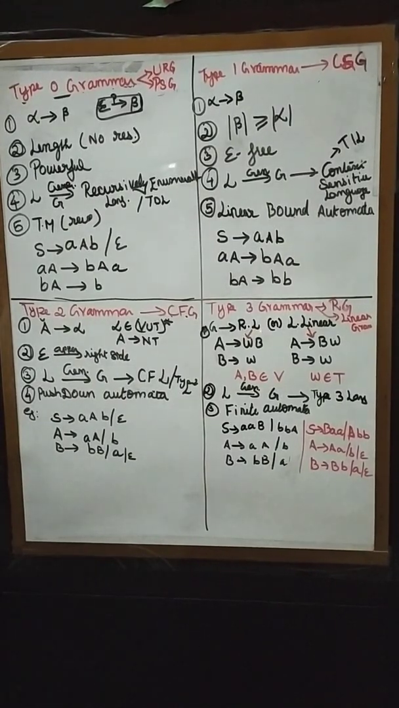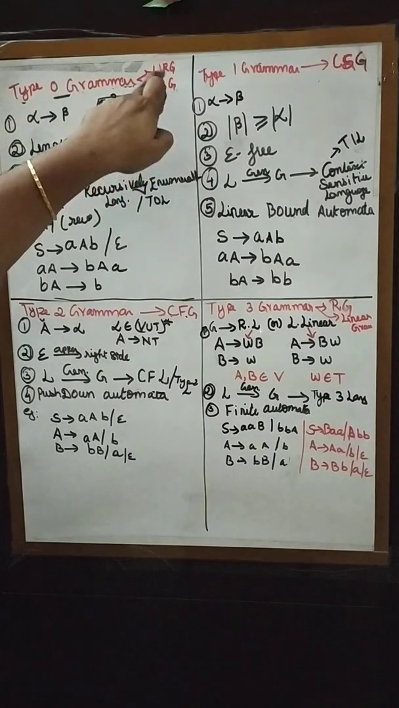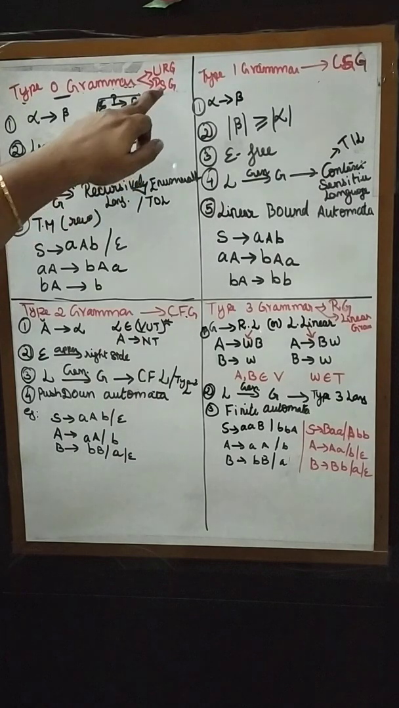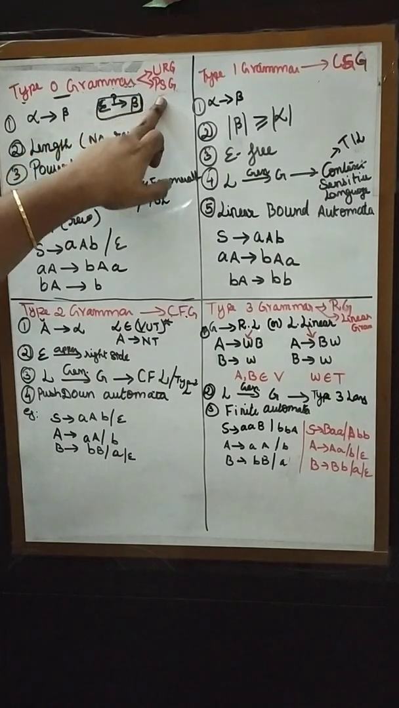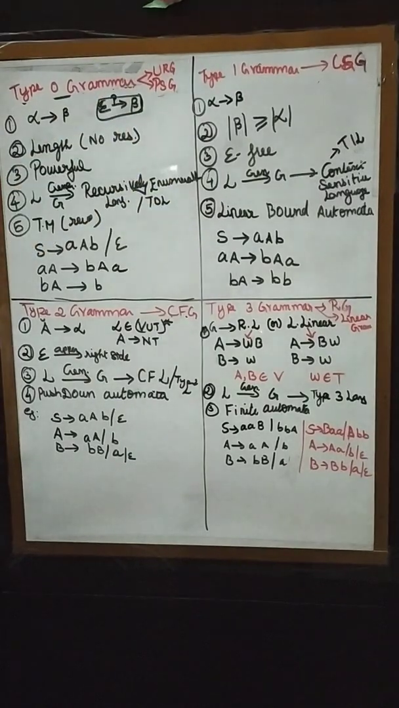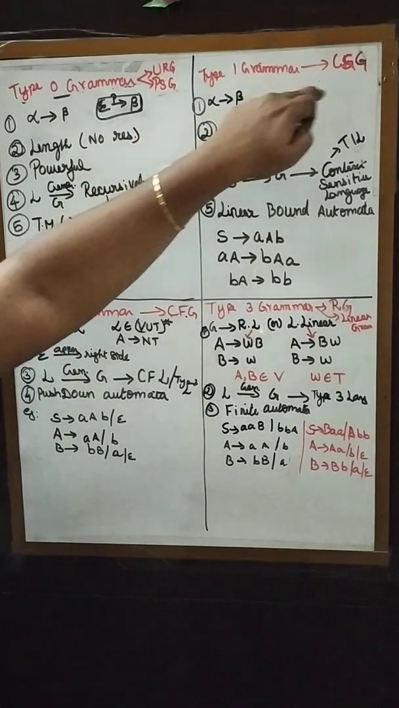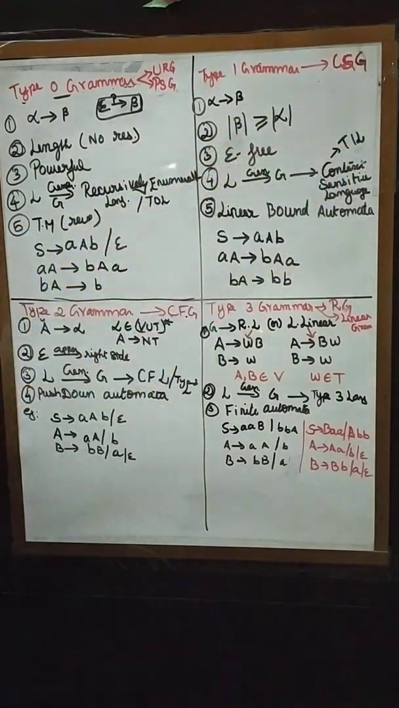So we have already seen about two grammars, type 0 and type 1. But I'm going to repeat it once again, okay? Type 0 grammar is also called unrestricted grammar, or otherwise it can also be called phrase structured grammar. And type 1 grammar is called what? Context sensitive grammar. The production for the type 0 grammar is going to be alpha to beta.